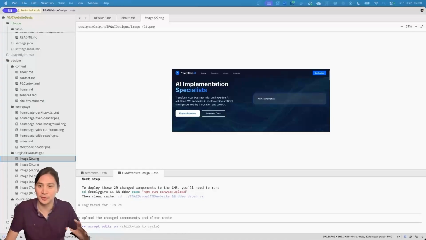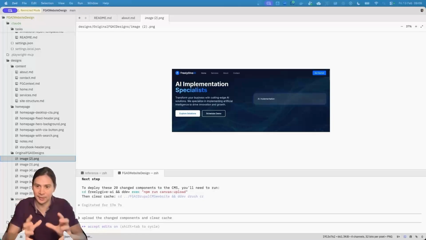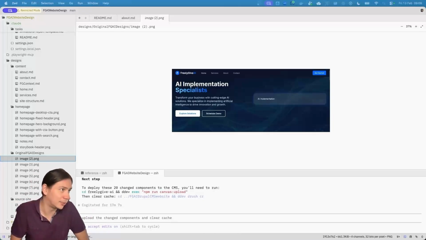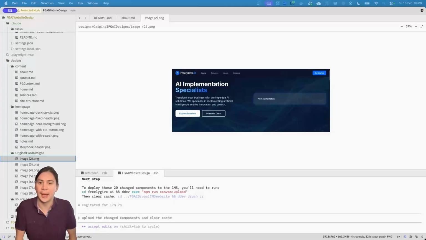Now, I can't talk about too much of that yet, but I can give you a little glimmer of what's happening with this. A friend of mine felt we really need to have a free-to-give AI website, and then it's going to be easier for him to send us work, because I know some people who are looking for AI specialists. At the moment, our website is very much focused on being a Drupal agency. Although we talk about AI quite a lot there, we want to talk about something where we'll still mention Drupal, but we're focusing on the fact that we can do AI transformation and all the automation that we're doing, things like Claude Code.